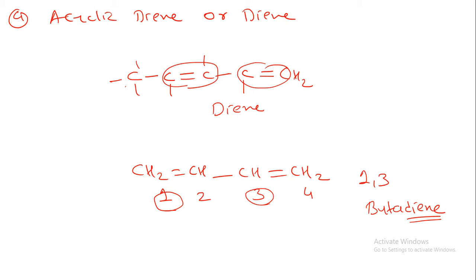The base value for a particular group or linkage, I will give you in the last segment of this lecture. First you just have to identify the diene system, and then apply the base value.